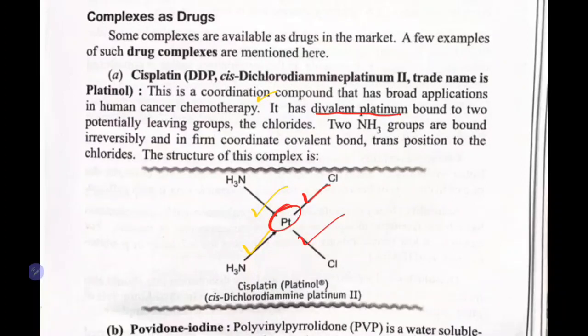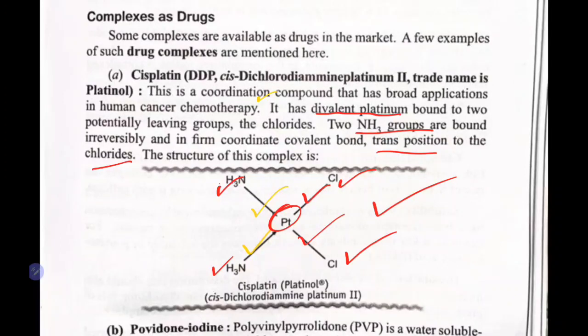Platinum is divalent, bound to two potential leaving groups, that is your chlorides. It is also bound to two amino groups, which are bound irreversibly and form coordinate covalent bonds. Okay, so here we have two amino groups held by coordinate covalent bonds. The structure is like this. So this was the structure of cisplatin.